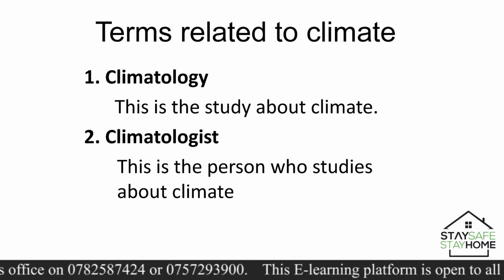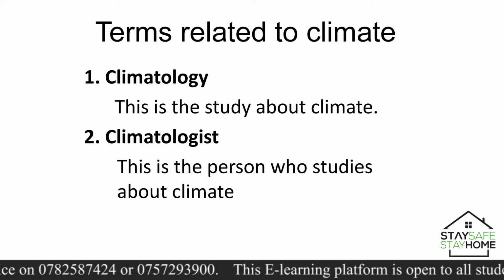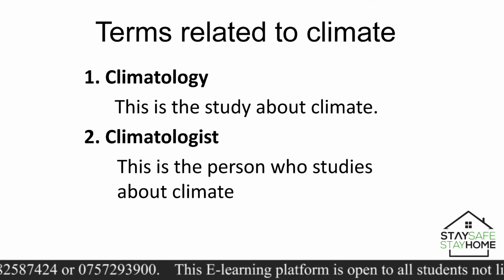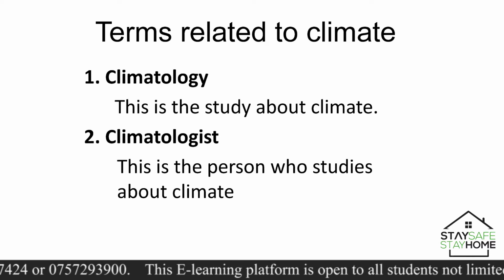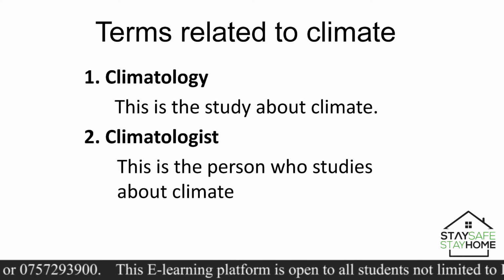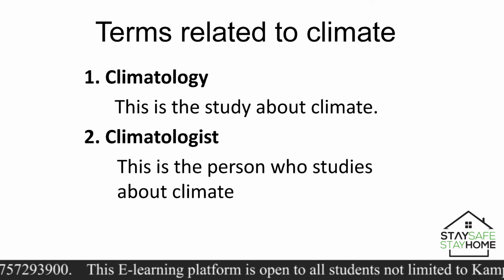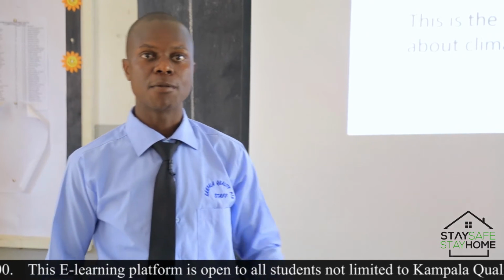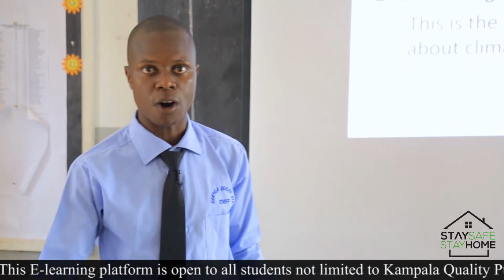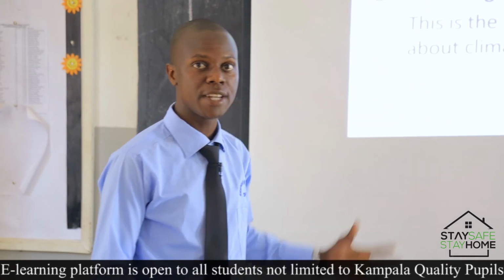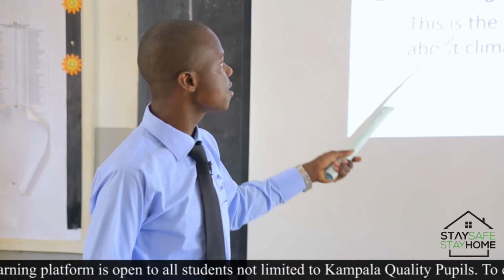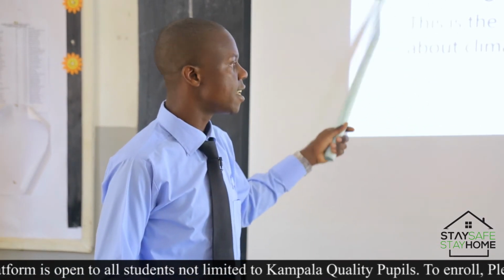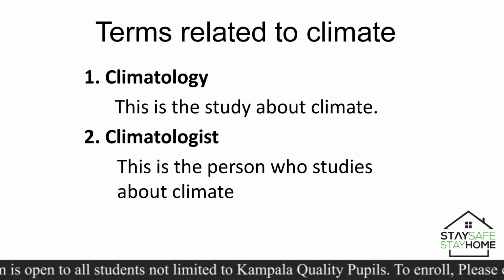Then the next term is climatologist. Everyone say climatologist. Let's spell the word climatologist all together. C-L-I-M-A-T-O-L-O-G-I-S-T, climatologist. So climatologist, this is the person who studies about climate. For instance, right now you are in P5, but when you go up to the university, you can choose to take up a course that aims at looking at the climate of our area. So in this case, we refer to you as a climatologist. So basically, these are the common terms that are related to climate.